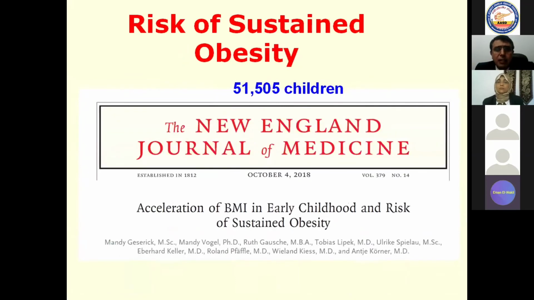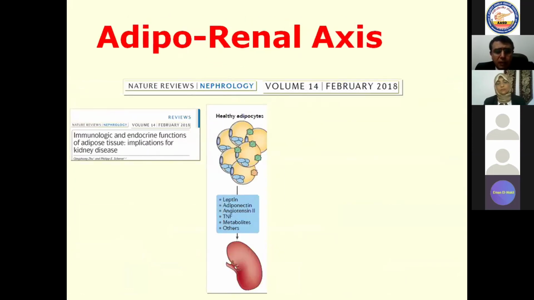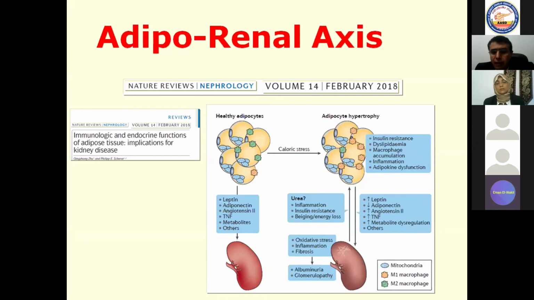And what about the risk of sustained obesity? Acceleration of body mass index in early childhood and risk of sustained obesity. This is very important. There is something known as the adiporenal axis. As we know, the healthy adipocytes will produce certain substances that may help to preserve the kidney functions. But if you have adipocyte hypertrophy in this situation, there is a lot of derangement, okay? Increased several markers such as increased leptin, decreased adiponectin, increased angiotensin 2, increased tumor necrosis factor, and others.